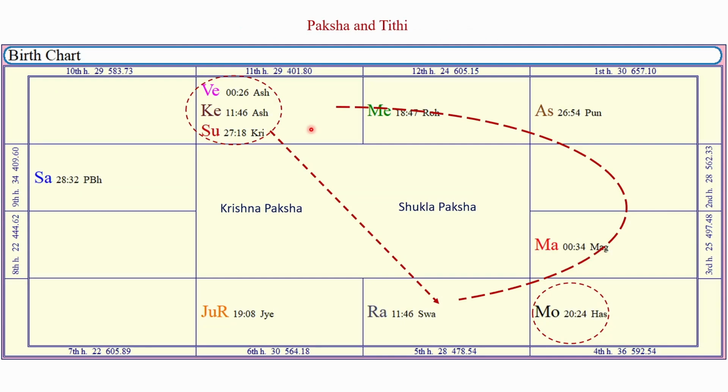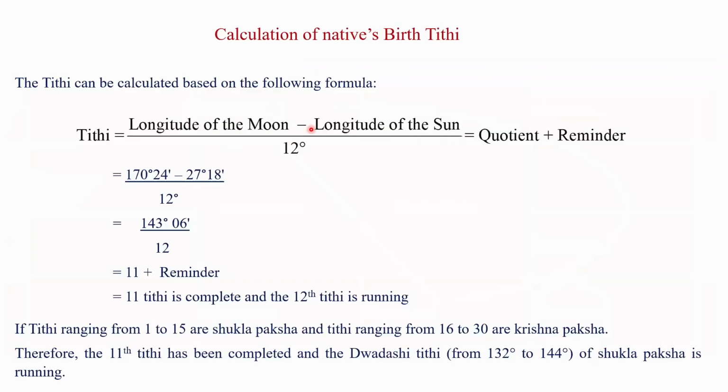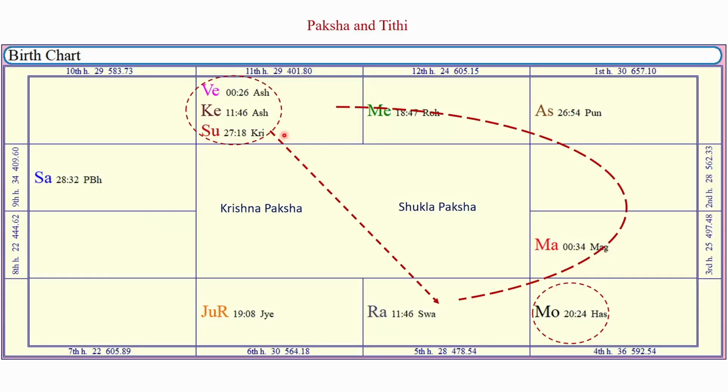If the longitude of the moon and sun are given in the Janma kundali, then we can calculate the exact birth Tithi using this formula. Here the longitude of the sun is 27 degree 18 minutes and the longitude of the moon is 170 degree 24 minutes.